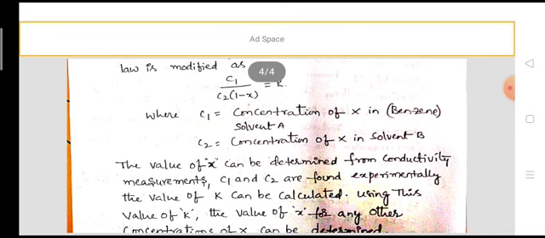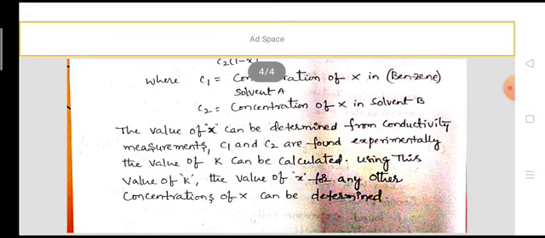It can be determined from conductivity measurements, and C1 and C2 are found experimentally. From x, C1 and C2, the value of K can be calculated, that is we can find the partition coefficient or distribution coefficient K. Using this value of K, the degree of dissociation for any other concentrations of solute can be determined.